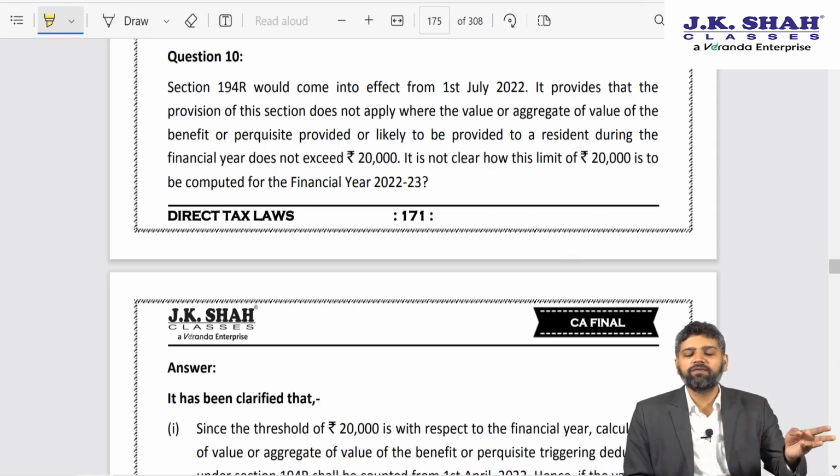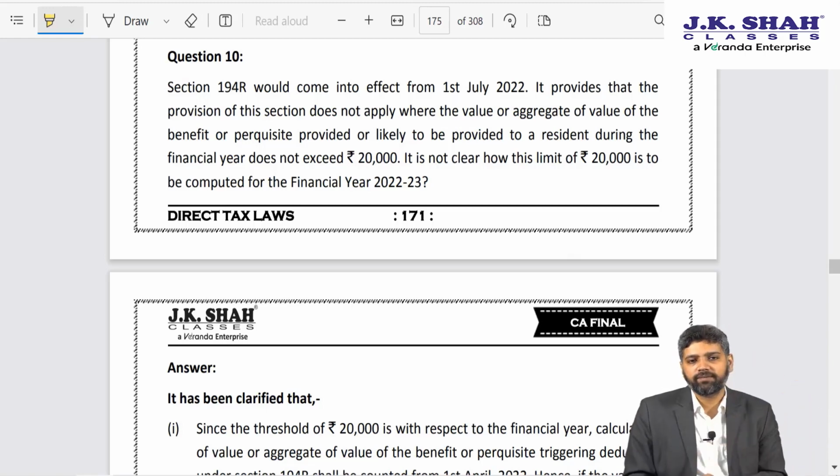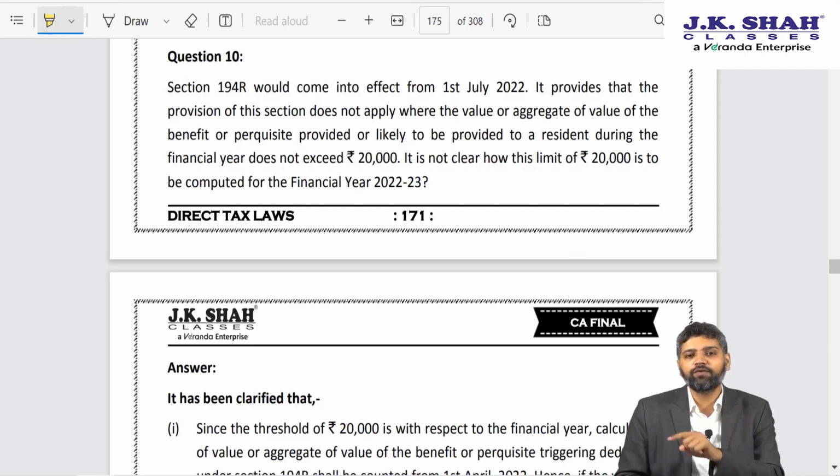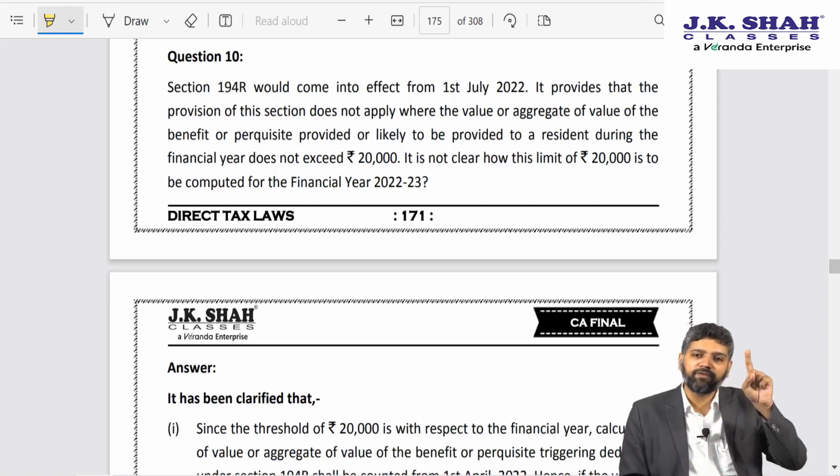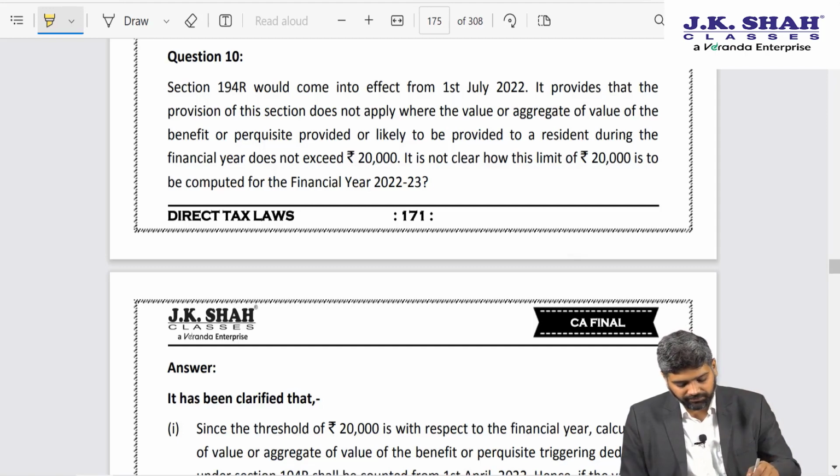Suppose prior to 1st July, you have given benefit of 10,000 rupees. And after 1st July, you are giving benefit of 25,000 rupees. Then you will say total is how much? 35, out of which 20,000 is the limit that has been crossed. So on the benefit value after 1st July, you will be required to deduct TDS. If any benefit is given prior to 1st July, there is no requirement to deduct TDS. But for considering the threshold of 20,000, the value of benefit right from 1st April shall be considered.